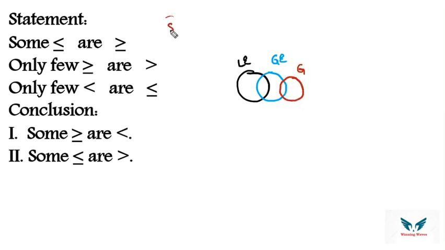Only a few, combination of sum plus sum not, means sum greater than or equals to or greater than and some greater than or equals to or not greater than. Okay, then only a few less than or equals to means some less than or equals to, and some less than or not less than or equals to.